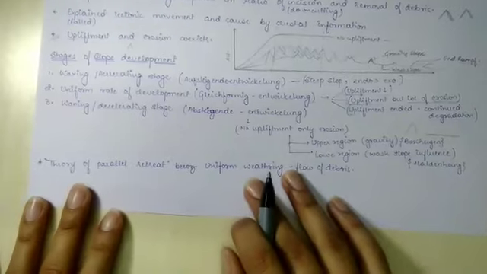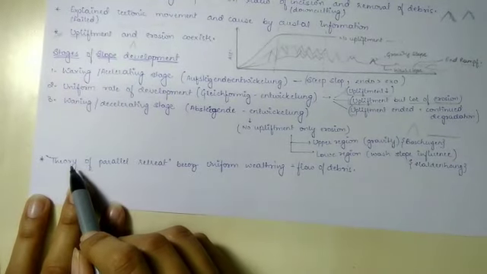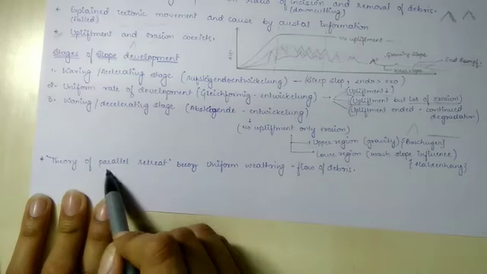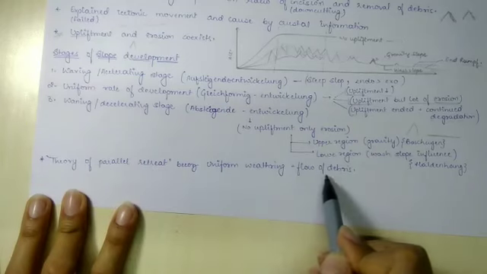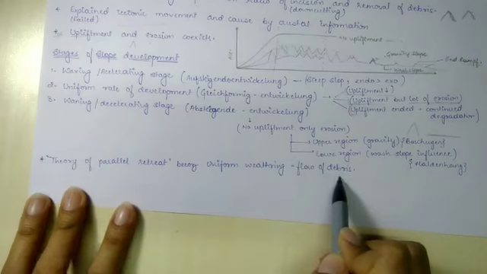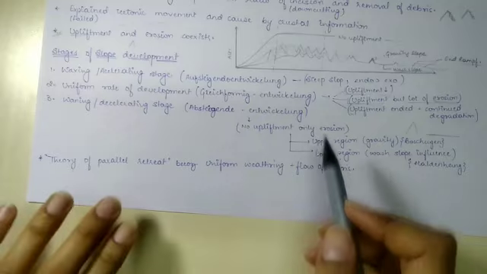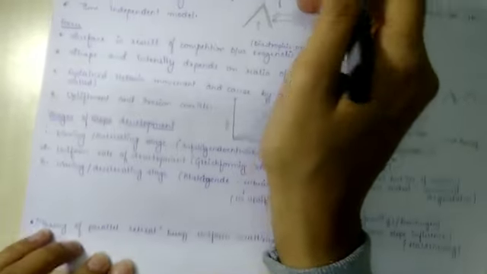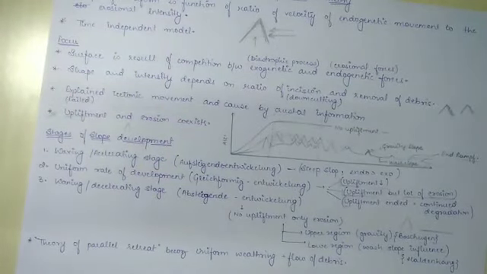And lastly, Penck also said that here we have the theory of parallel retreat because there is uniform weathering and flow of debris as well. So this replacement theory can also be known as the theory of parallel retreat. Now we will see the demerits of this theory.